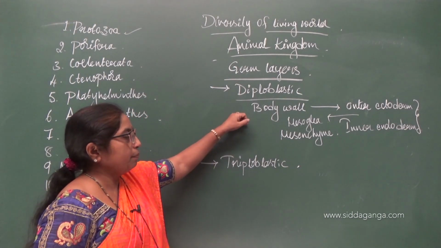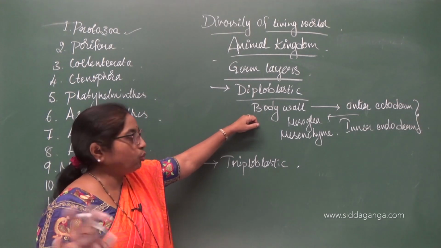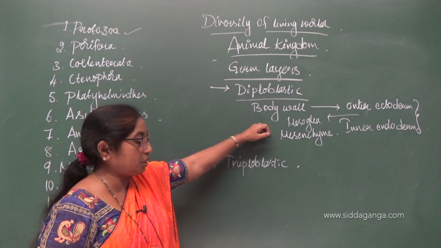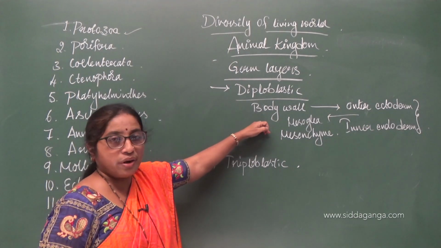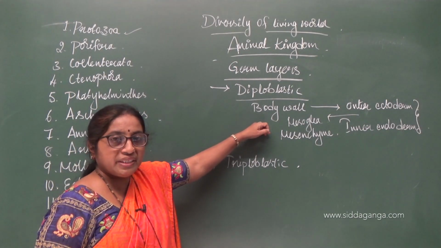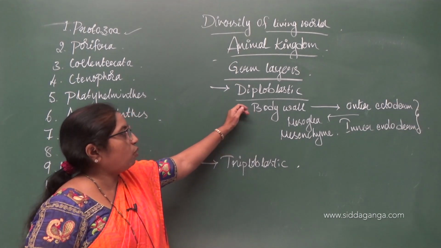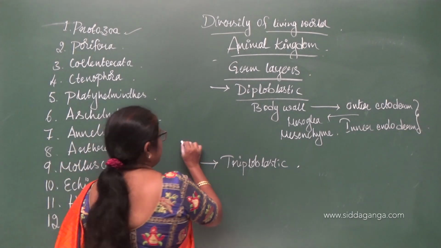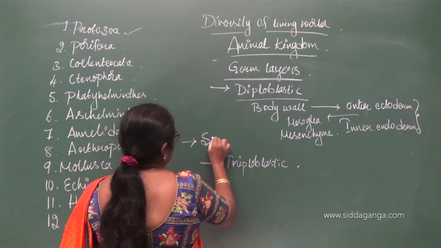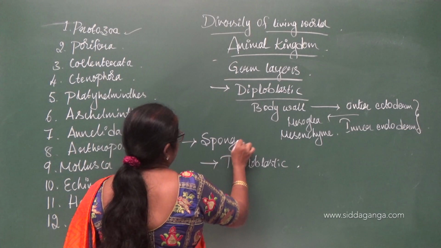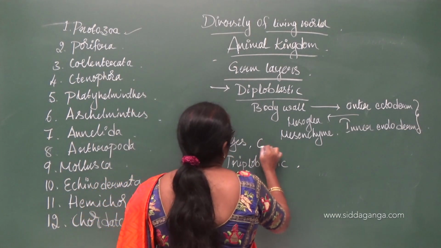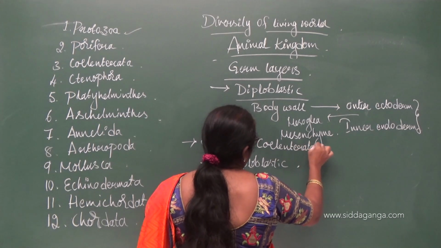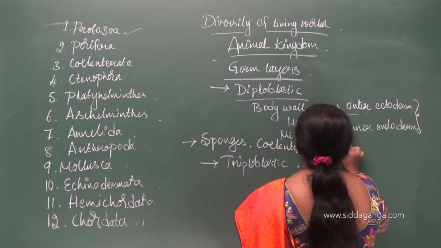So the body wall has two layers, outer ectoderm and inner endoderm. In between them there is a gelatinous fluid which is called the mesoglea or the mesenchyme. So diploblastic body wall can be seen in case of sponges, coelenterates and ctenophorans.